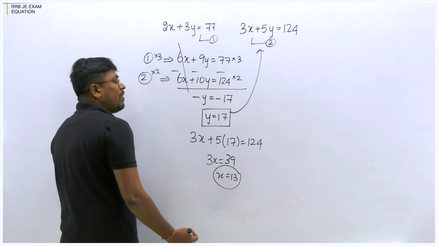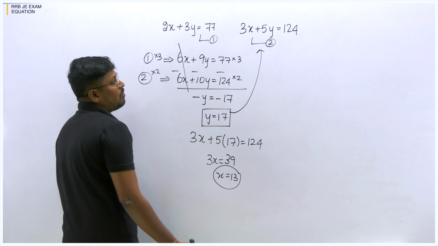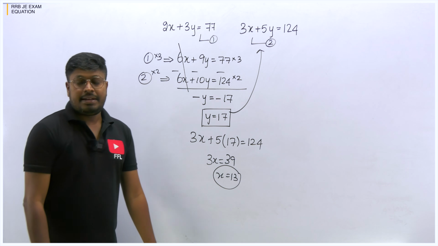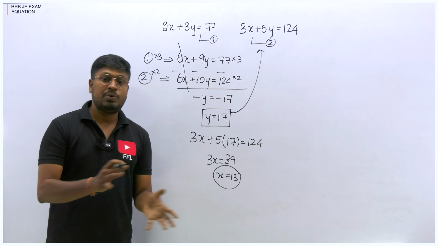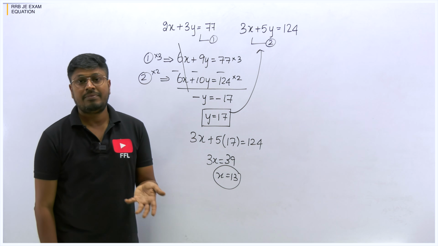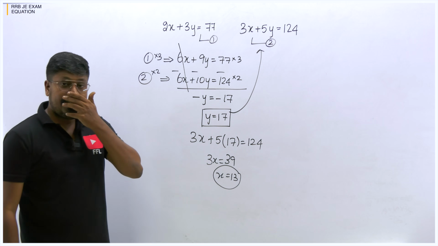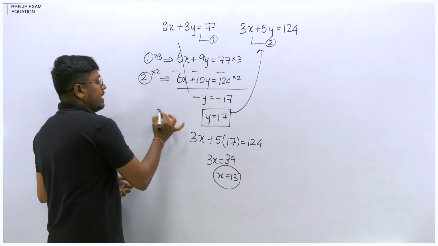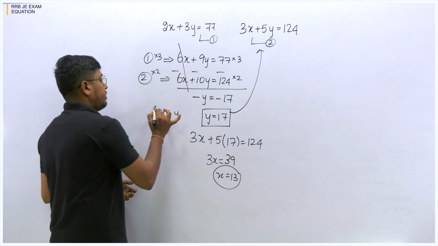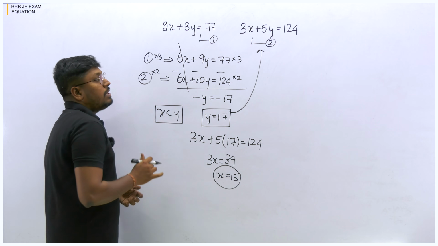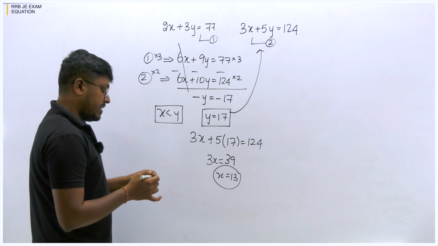So now we got only one x value and one y value. In most of the assignments, if it is a simultaneous equation, we will not get two values. We usually get only one value for x and one value for y. So x is 13, y is 17. So we can say that y is greater when compared to x. So this will be the answer for this equation question, right?